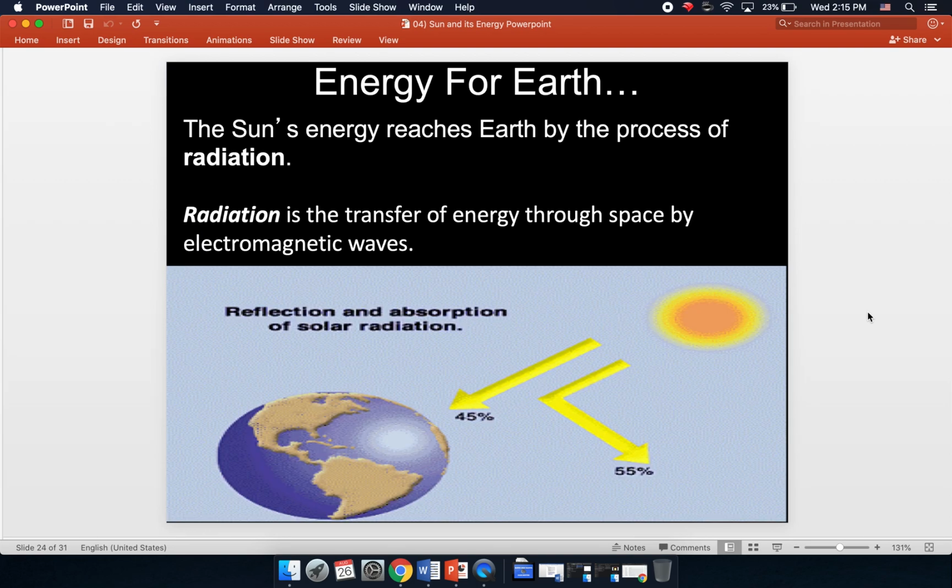All right, the sun's energy reaches the Earth by the process of radiation. That's why we're calling these forms of energy electromagnetic radiation. Okay, radiation is simply the transfer of energy through space by electromagnetic waves. You do not need what is called a medium. When we're talking about energy transfer and we refer to a medium, we're talking about something physical that the energy has to travel through. So with radiation, you do not need a medium. Radiation can travel through open space, the void of space. It doesn't need anything to travel through.